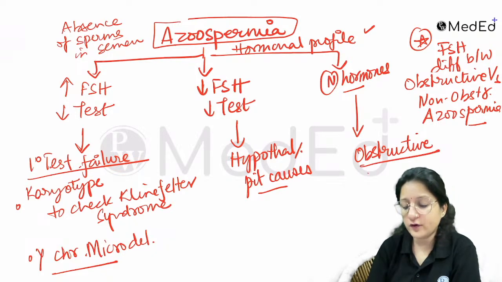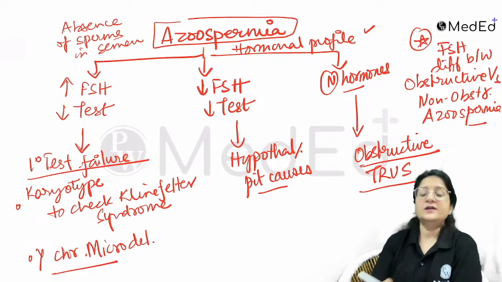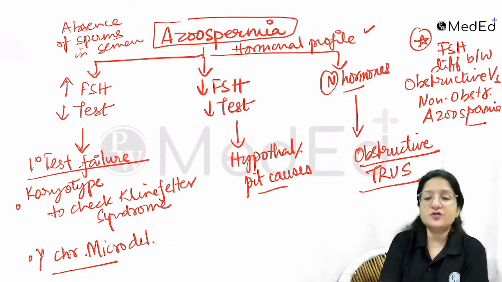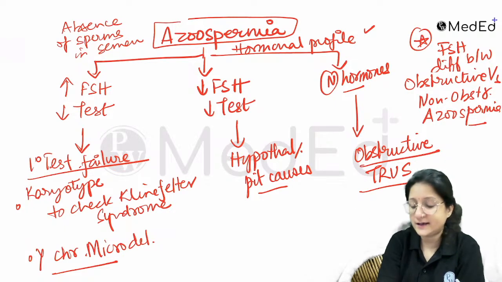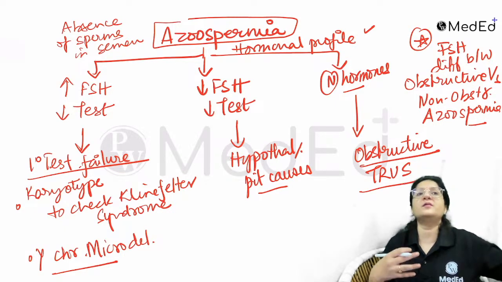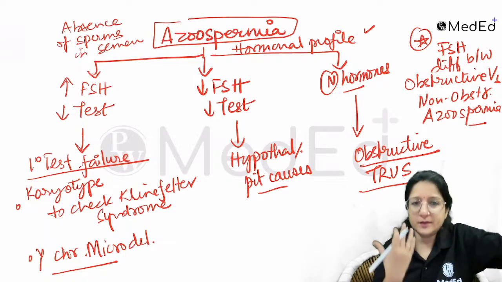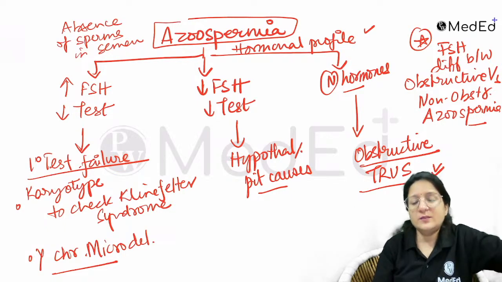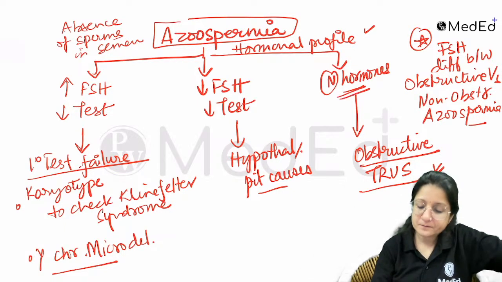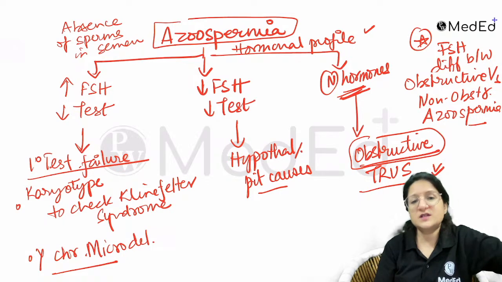Then we have to go for a transrectal ultrasound. With transrectal ultrasound, we can see the male internal genitalia, right? So we look for obstruction, for example in the epididymis. First we look at the hormone levels, and if they are normal, then we say it is obstructive azoospermia.